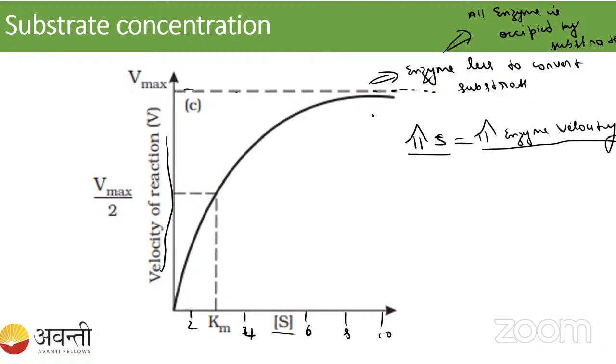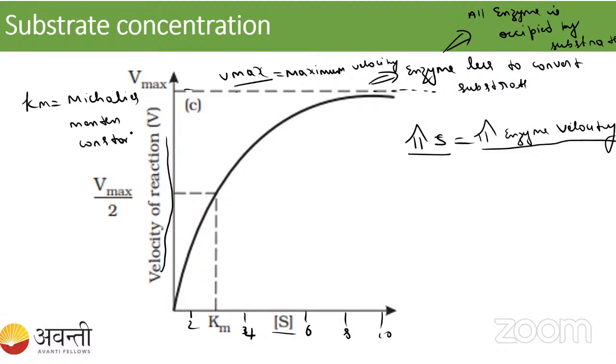It reaches the maximum velocity here. So this is what we call Vmax. Vmax means nothing but maximum velocity. Okay, student, maximum velocity. See here, how can you take the Km? What is the Km? Km is the Michaelis-Menten constant.